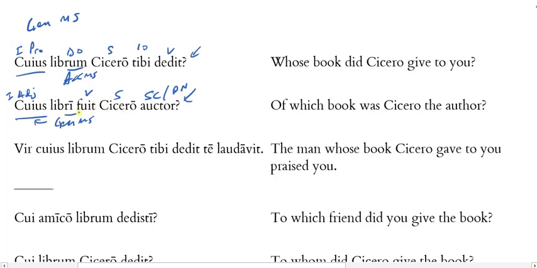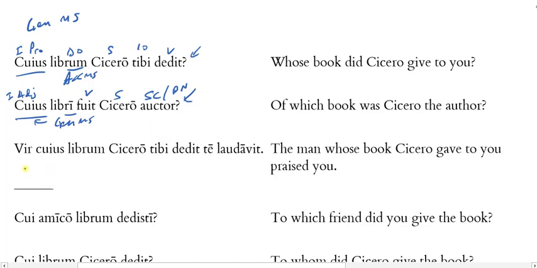Cicero was the author of the book, and then what I want to know is which book. Cicero was the author of which book, or of which book was Cicero the author. So this is an interrogative adjective matching the noun.